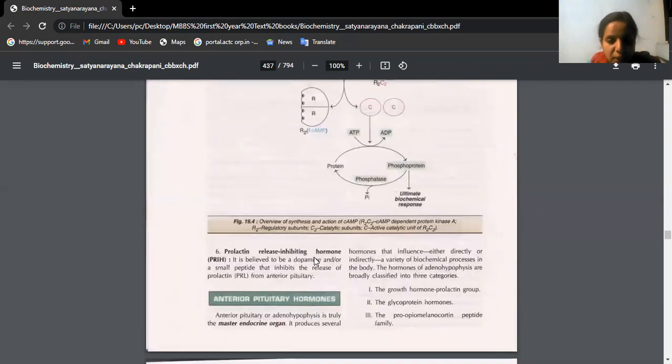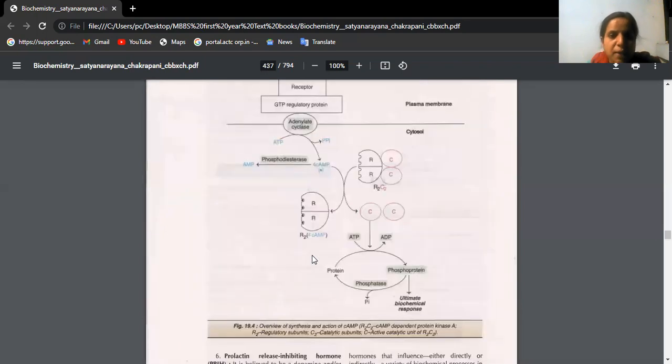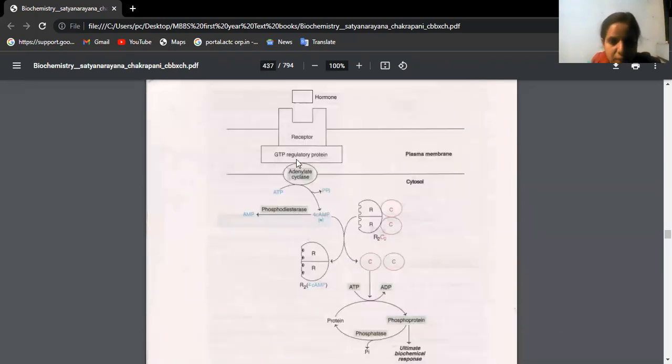This GTP regulatory protein is now taking the hormone from the cell membrane into the cytoplasm.